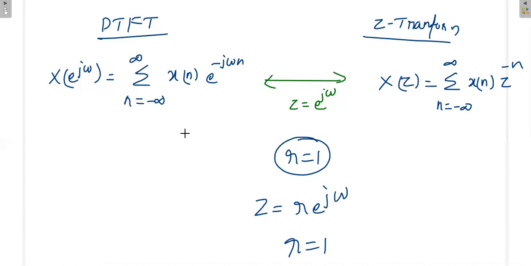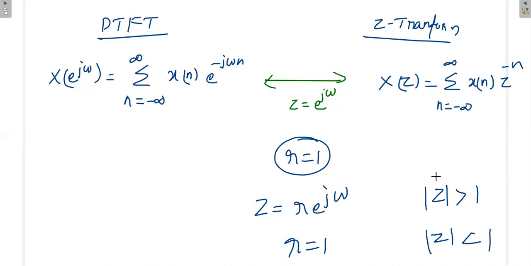When for a given signal you are not able to write the discrete time Fourier transform, but we can write the Z transform, that time R will not be 1, R will have some other value. It may be greater than 1 or it may be less than 1. The mod Z value may be greater than 1 or less than 1.